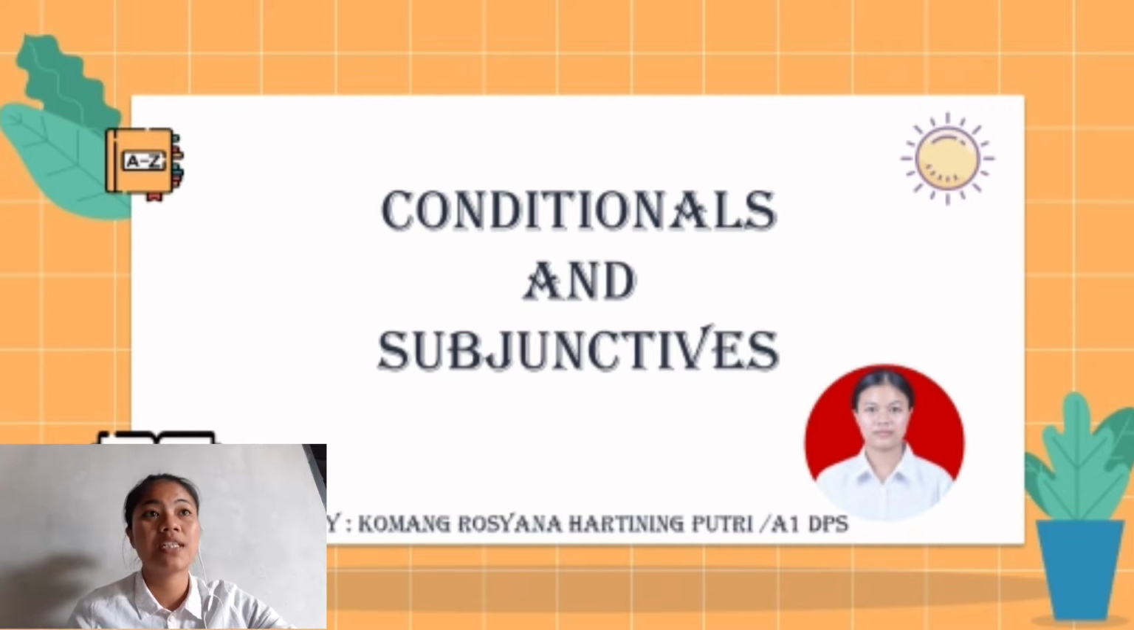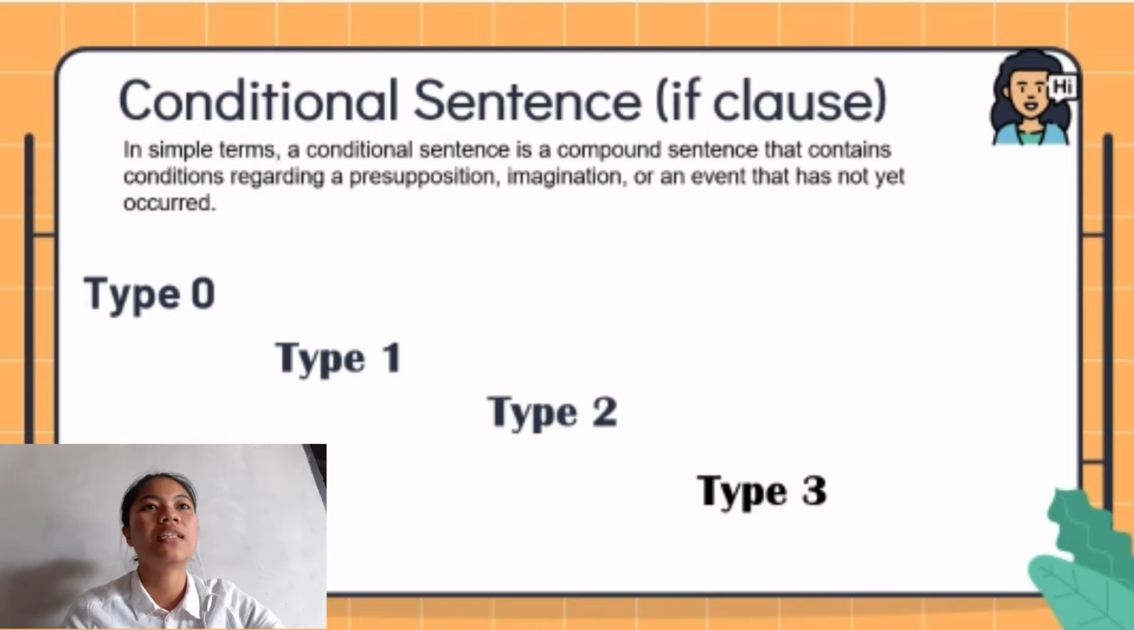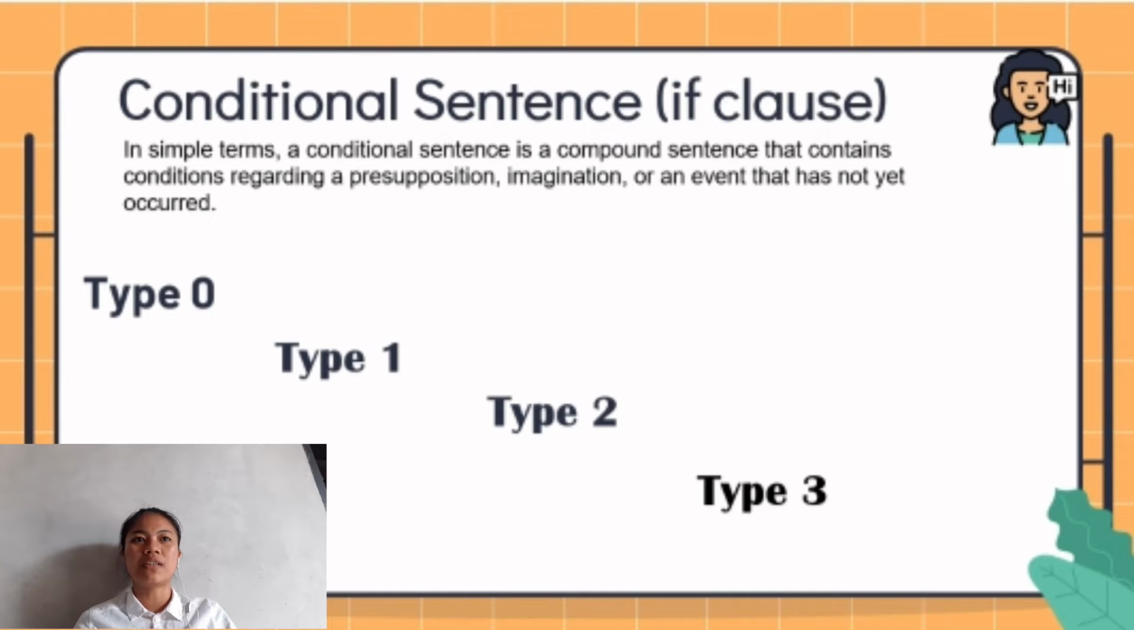Now I would like to present about conditional and subjunctive. First, I would like to explain about conditional sentences. If clause: in simple terms, a conditional sentence is a compound sentence that contains a condition regarding a presupposition, imagination, or an event that has not yet occurred.